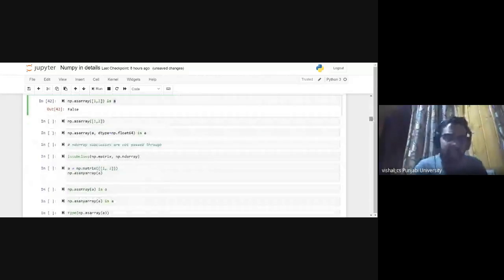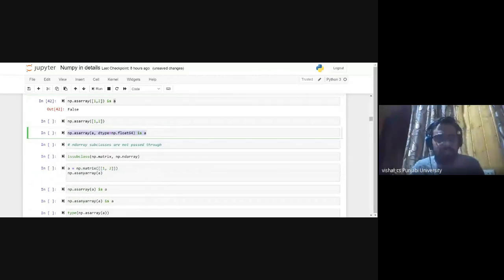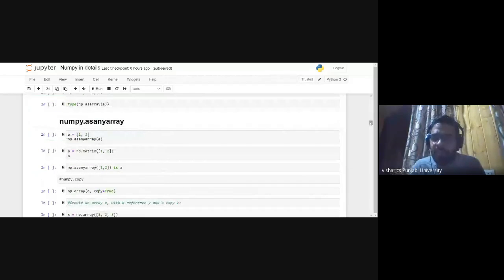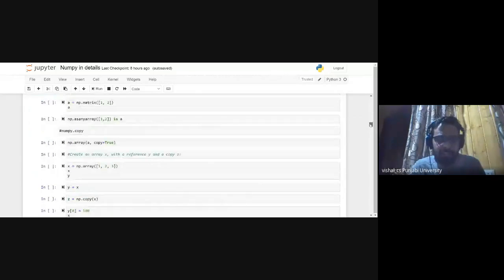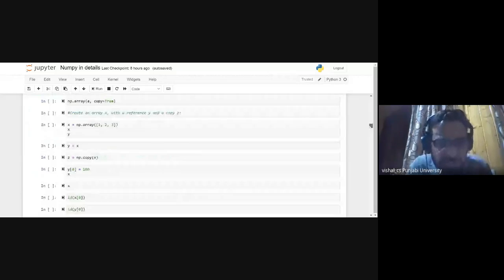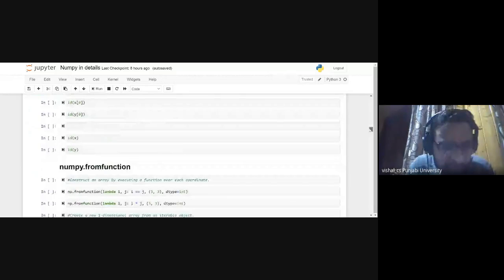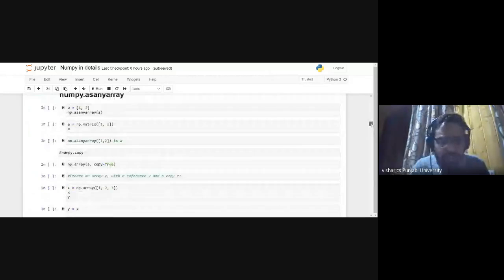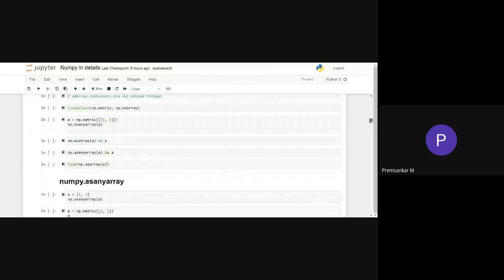Here we can give this as a float, as array. See, if I see where is this num function? Is the screen shared or not? Yes, sir.